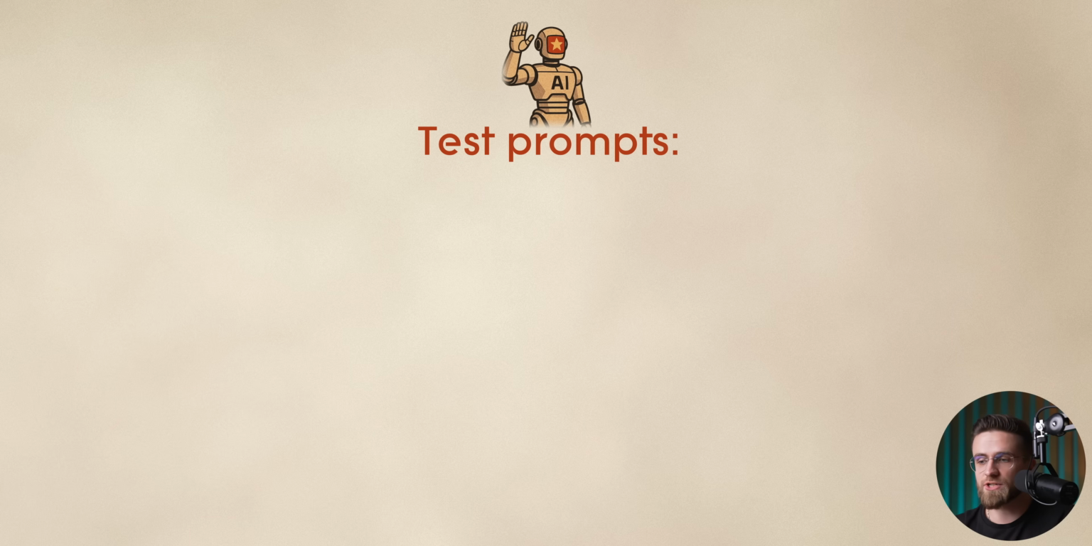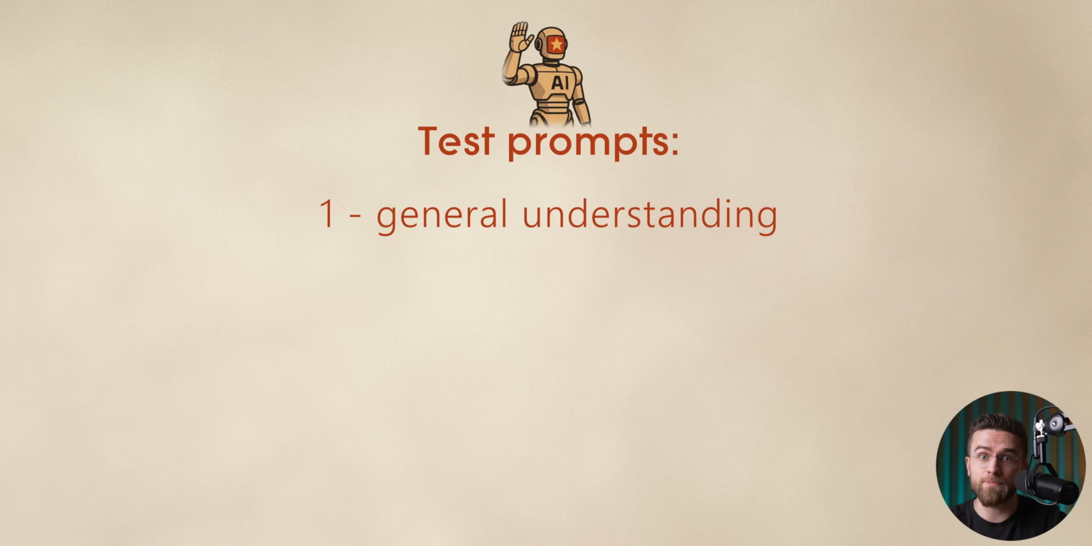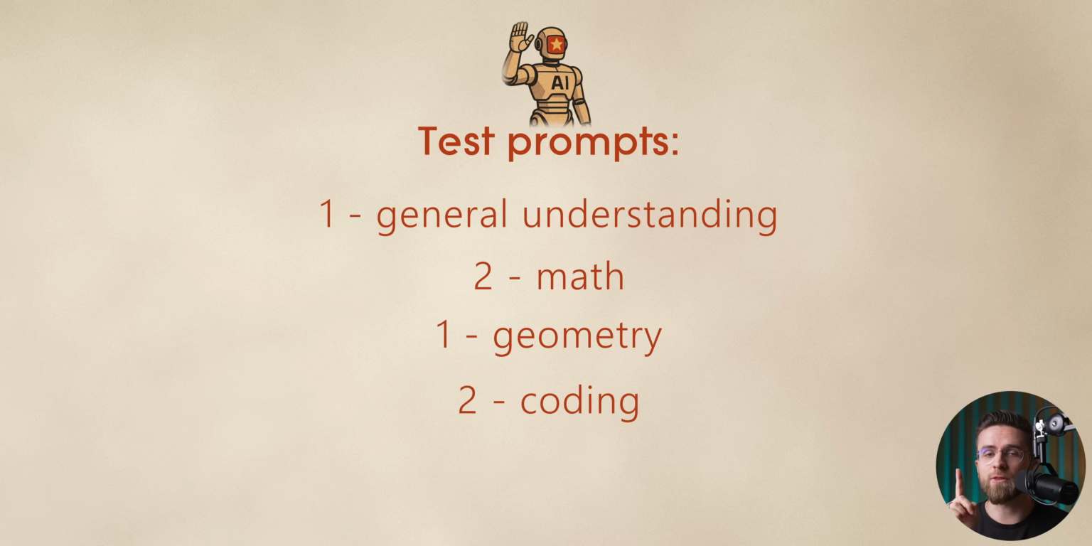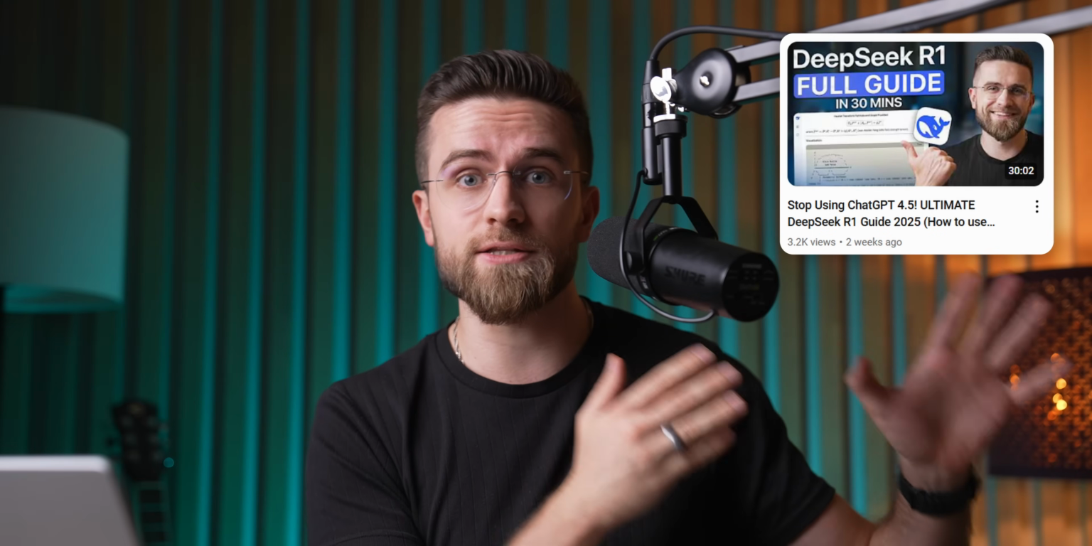Now I will give each the standard list of questions to test its reasoning, accuracy, multimodality, and so on. In total, there will be 7 prompts: 1 for general understanding to establish the baseline, 2 for math, 1 for geometry, 2 for coding, and 1 more for reasoning. This should be enough to see how the models handle the same tasks. No DeepSeek in this comparison. Go watch our huge guide to this tool. It's packed with insights and useful tips.